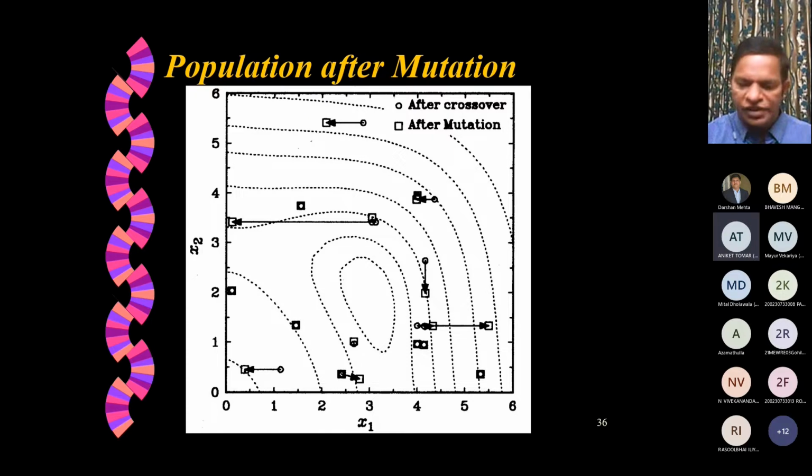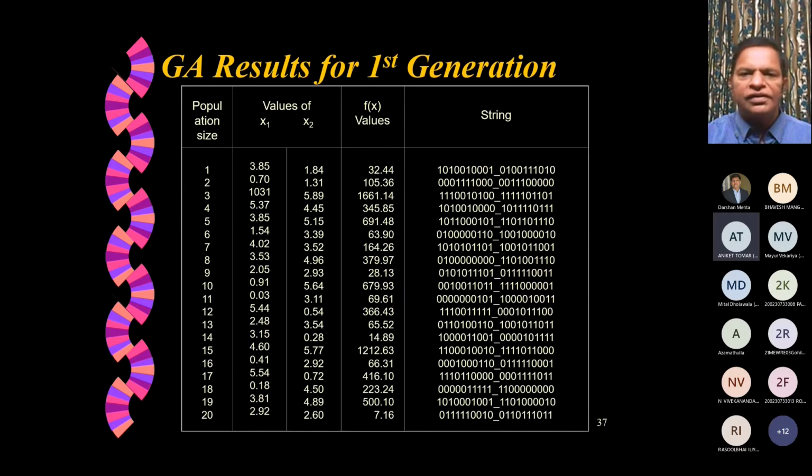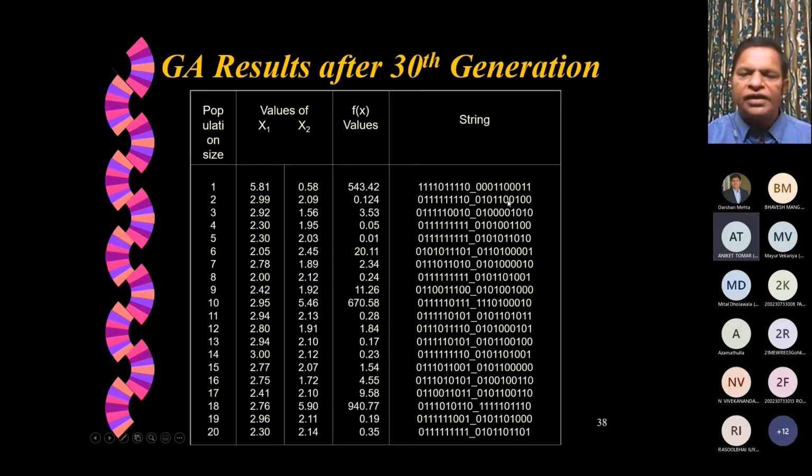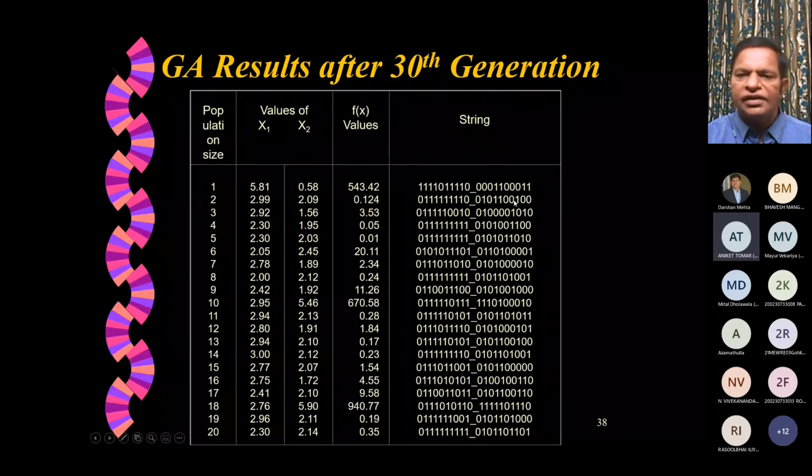That's how we produce the population after mutation. You combine this, this is the way we got offsprings after the first generation. And by the time we come to about the 30th generation, these are the offsprings.